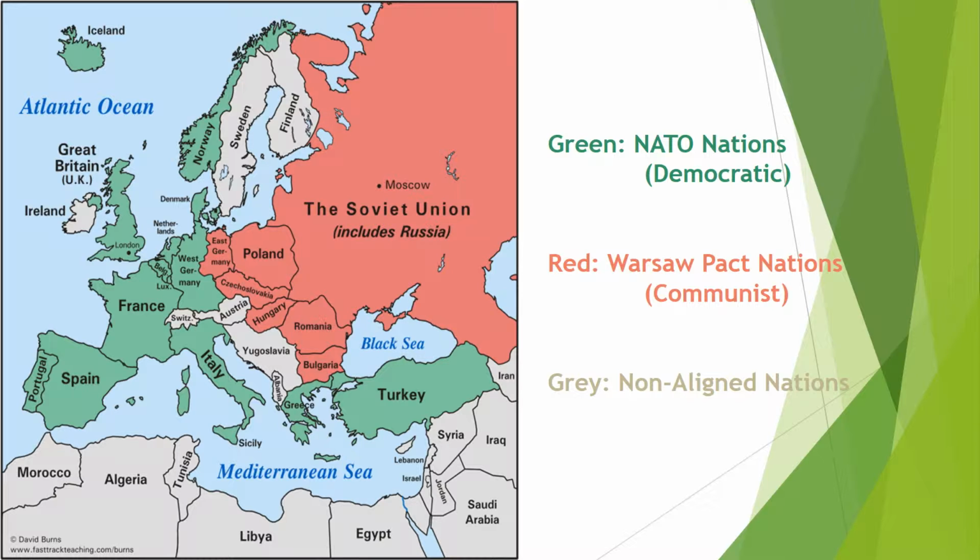Now, all of the red countries are part of another group called the Warsaw Pact nations, and they're going to be communist. So as you can see, it's the Soviet Union, Poland, Czechoslovakia, Hungary, Romania, Bulgaria. These countries are all communist. And all of the gray countries are not aligned with either side. So it's kind of the northern part of Africa here, and Sweden and Finland.